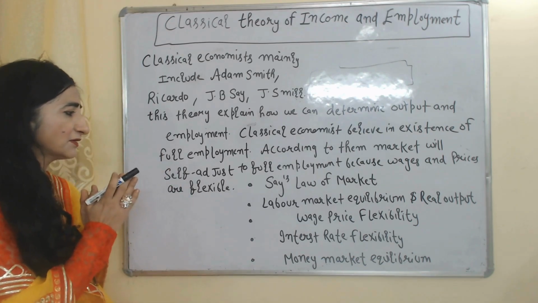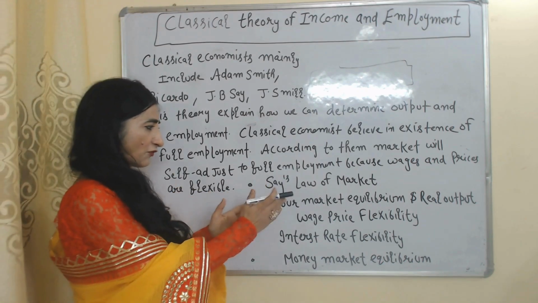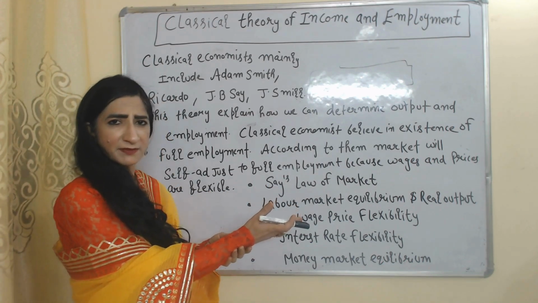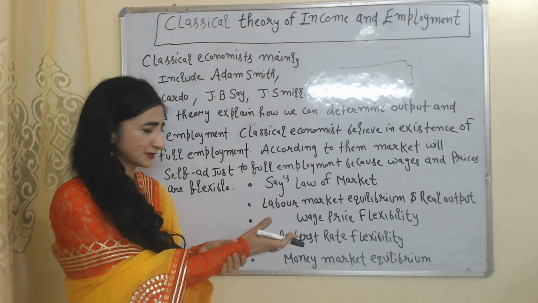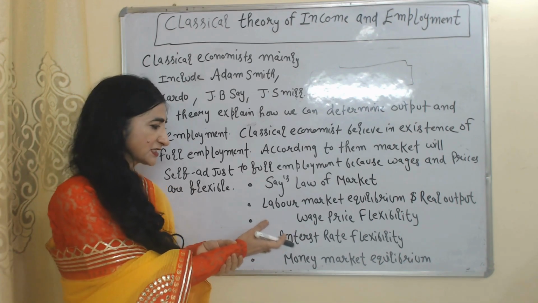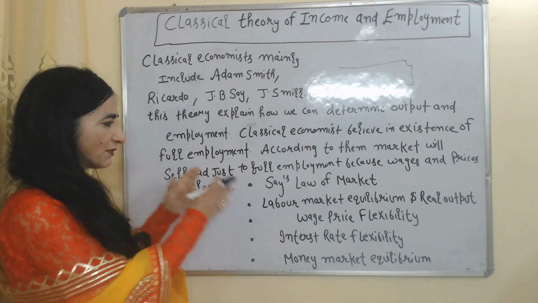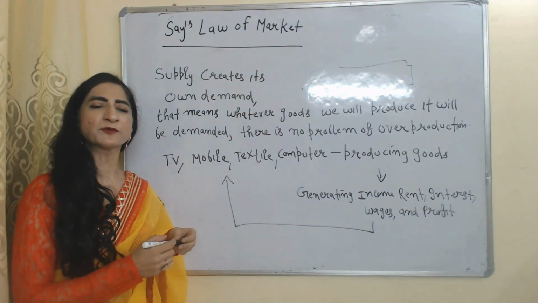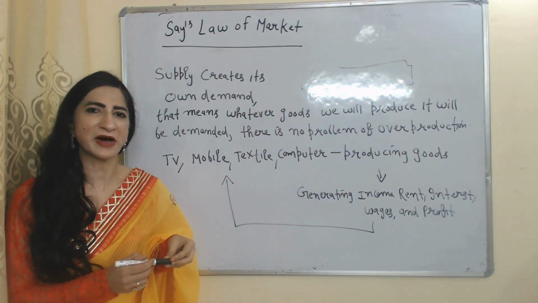This theory is mainly divided into 5 parts: Say's law of market, labor market equilibrium and real output, wage price flexibility, interest rate flexibility and money market equilibrium. One by one we will discuss each. First of all, we are going to talk about Say's law of market.